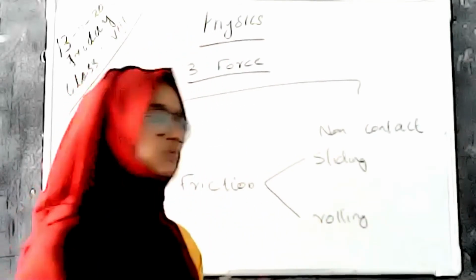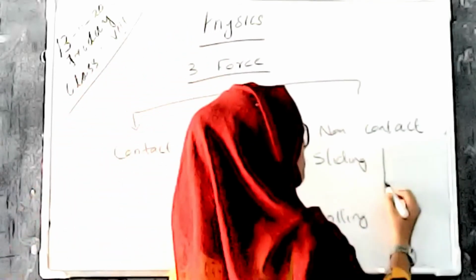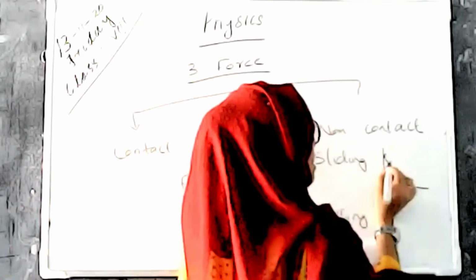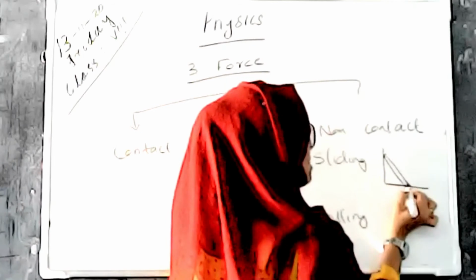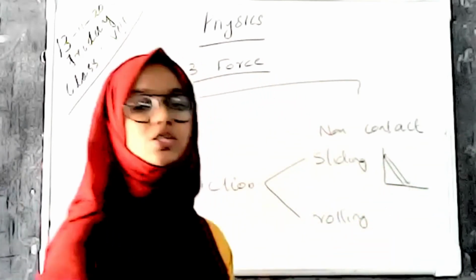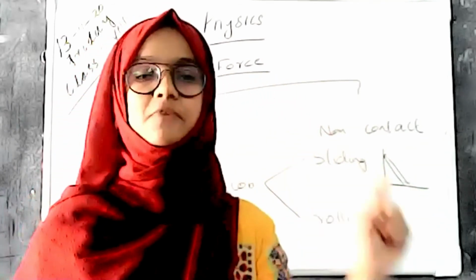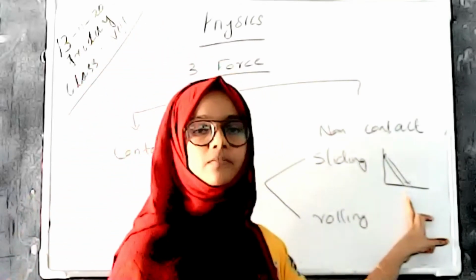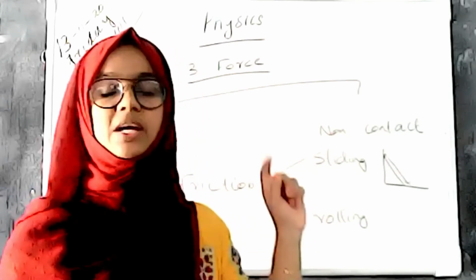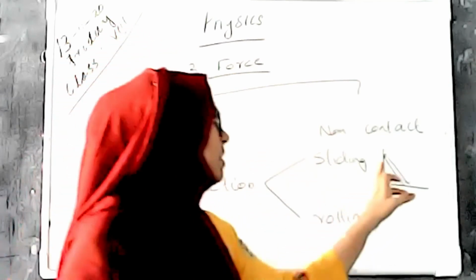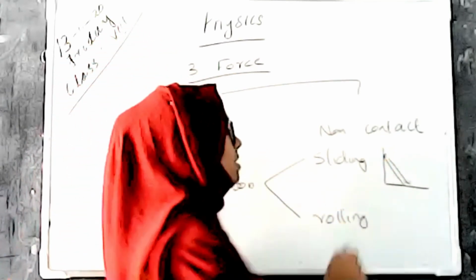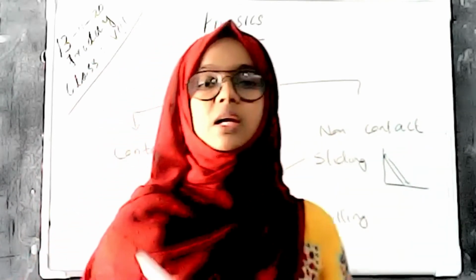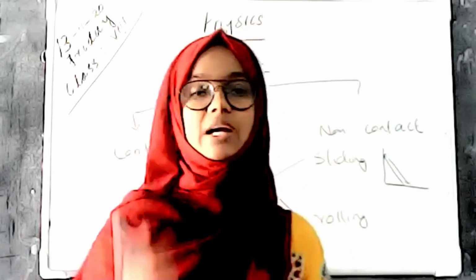For example, there is a slope and a ball is sliding down this slope. Here is friction between the surface of the ball and the sliding material. That type of force is experienced between the sliding object and the sliding path. This friction is sliding friction.